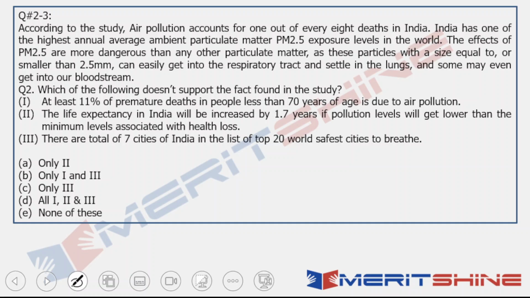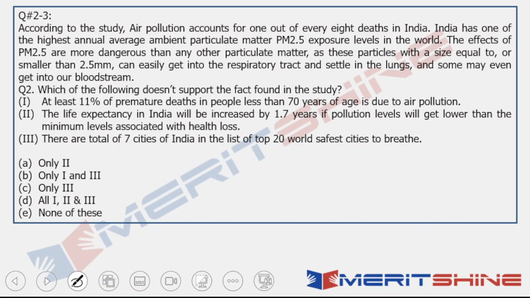This is the fact, and then they go on to explain how PM 2.5 is unhealthy. So, I'll have to find out of 1, 2, 3 which one does not support the fact. It can be that among these there is one or more than one which is against the fact stated here, or which is neutral. So, let's look at it.